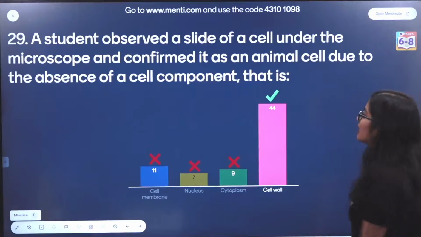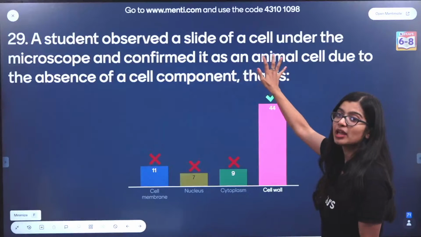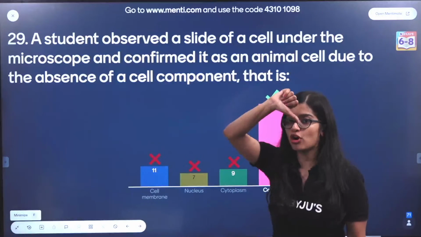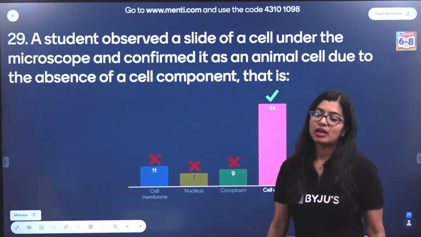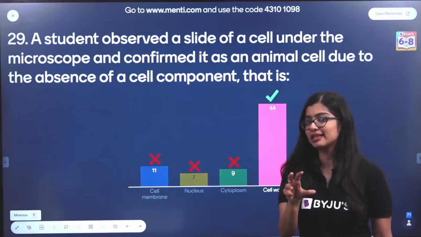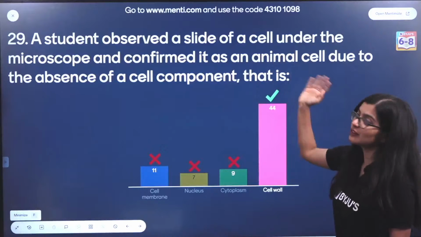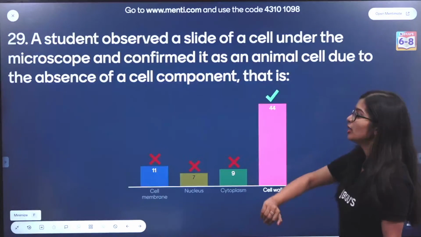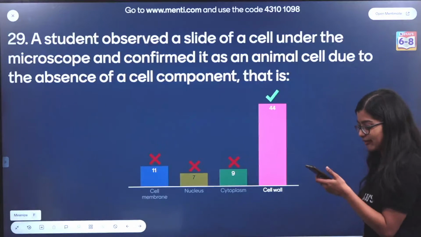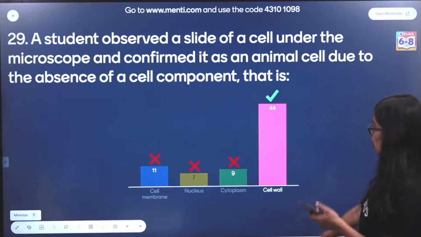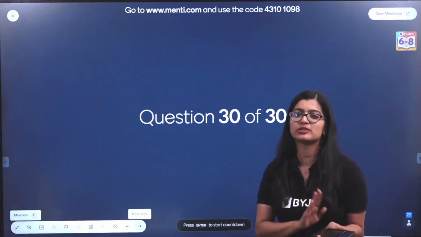Very good. See, we are talking about a student observing a slide of a cell and it is known as an animal cell. Now we know basic components of a cell include your cell membrane, cytoplasm, nucleus, right? Now they have spotted all 3. A plant cell will have these 3, but it will also have a cell wall. Now they have not observed a cell wall under the microscope, which means that it's an animal cell, because animal cells lack a cell wall and only plant cells have it, which is why the correct answer is option D. Now moving on to the last question for today's Menti.